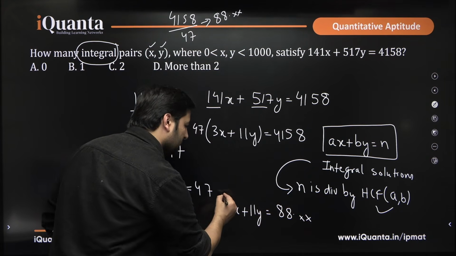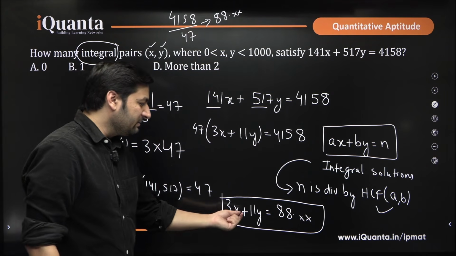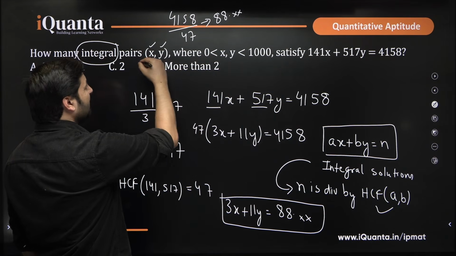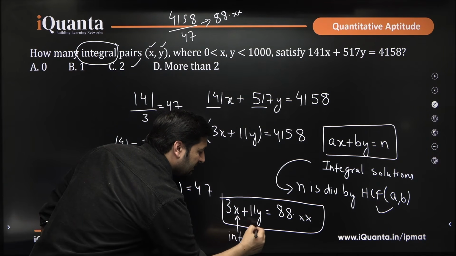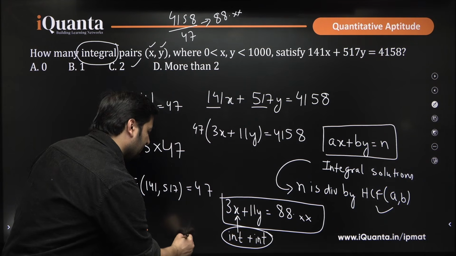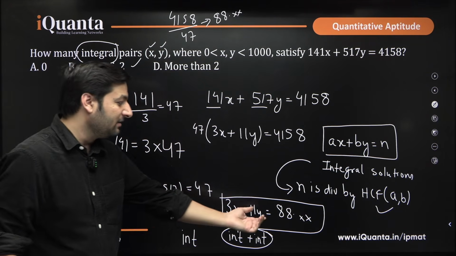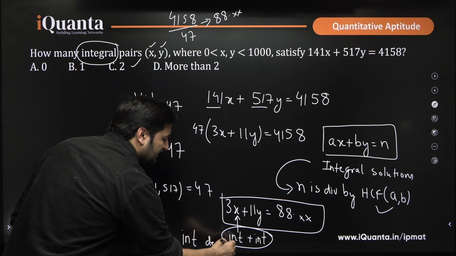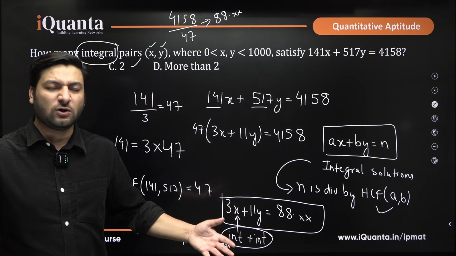Now, just use your brain here in this particular equation that you have got by simplifying. 3x plus 11y is 88 point something. You need integer values of x and y. So, 3 into an integer will be an integer, 11 into an integer will be an integer, integer plus integer on the left hand side should be an integer. So, for integral values I should get an integer, right? But on the right hand side we have a decimal number. Is it even possible to put integer values in place of x and y and get 88 point something? No, it is not possible.